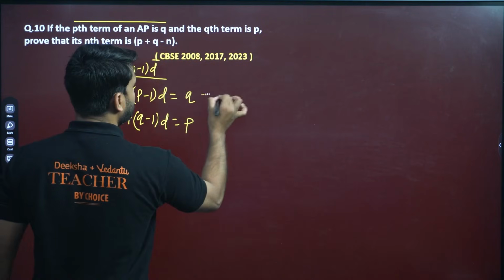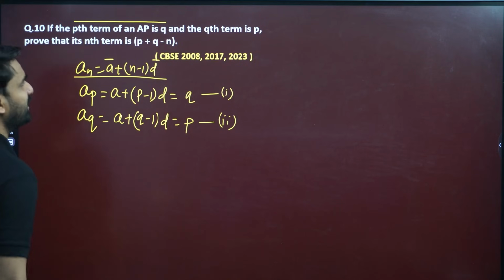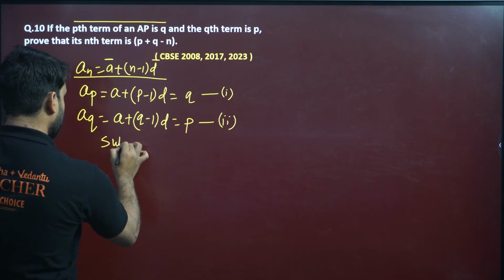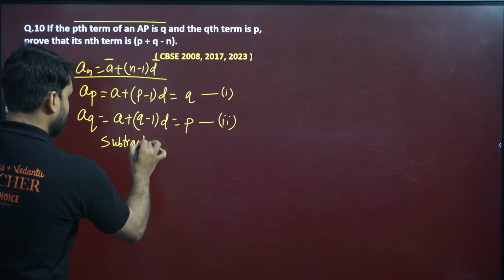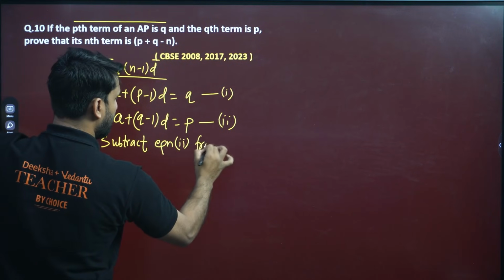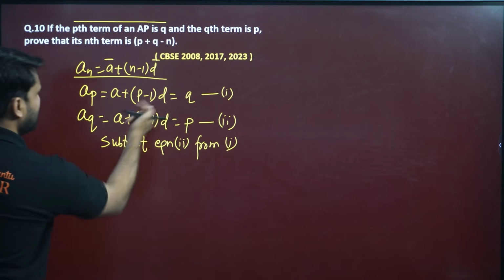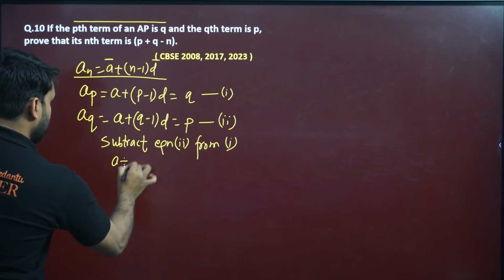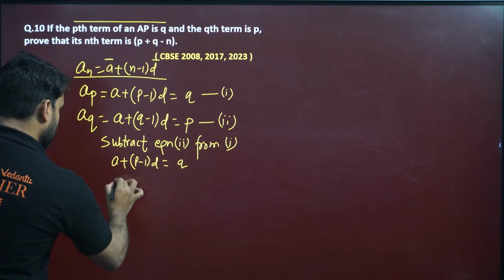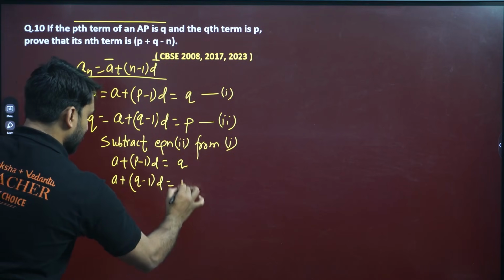So can we do one thing? This is equation 1 and this is equation 2. Subtract equation 2 from 1. So what will be the result? a plus (p minus 1) into d equals q, and a plus (q minus 1) into d equals p.